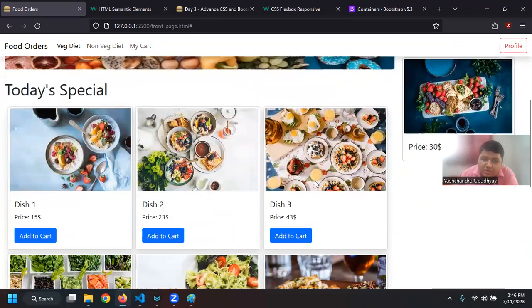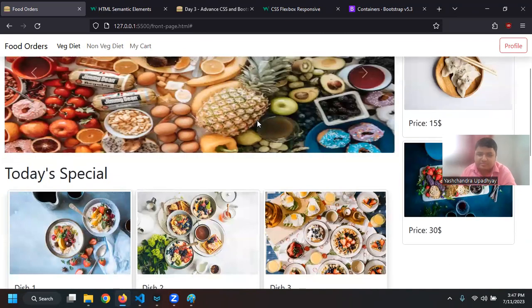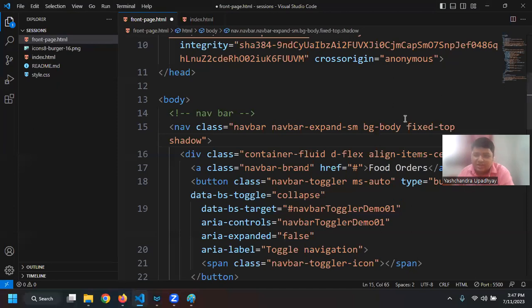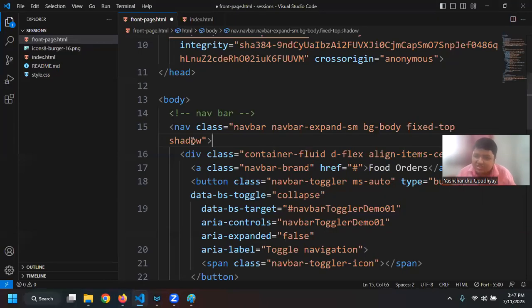So when I'm scrolling, you can see that this is always visible because I have set the z-index to 1. And I can also make it sticky-top, so it will always be on top. You can make a sticky navbar using fixed-top, and then you can also apply a shadow. You can see there is a shadow effect that is using the shadow class that we have.